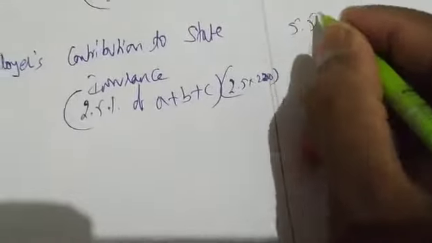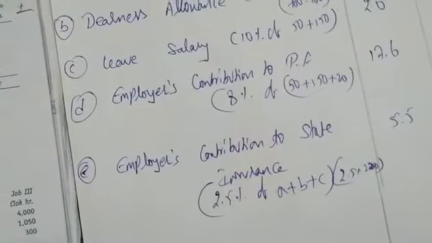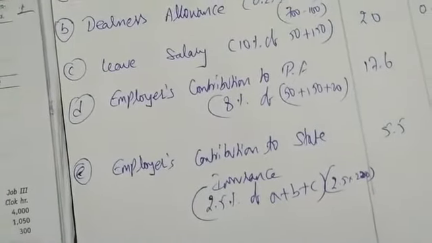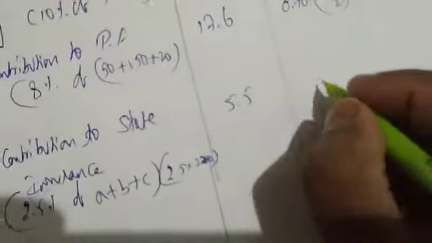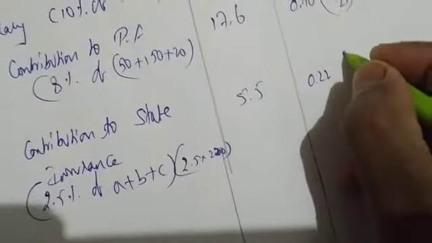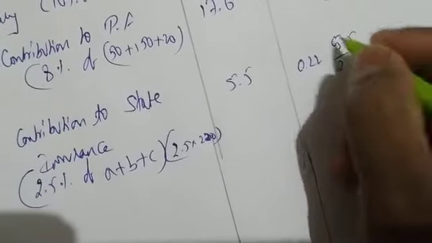2.5% of 220, we are getting 5.5. So 5.5 is for 25 days. For 1 day how much? Divide by 25, you get 0.22. So 5.5 divided by 25. Okay.